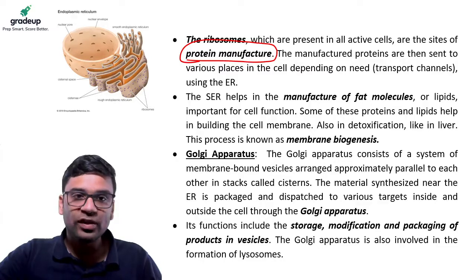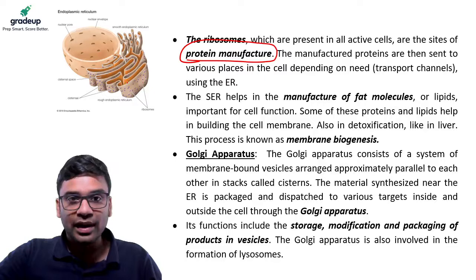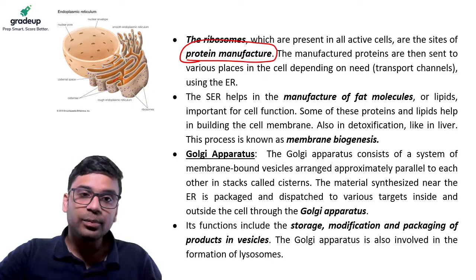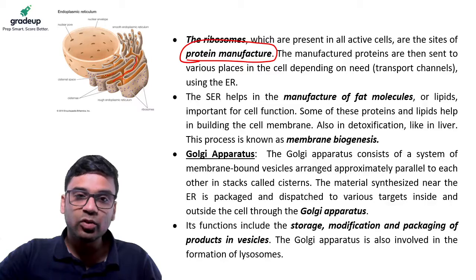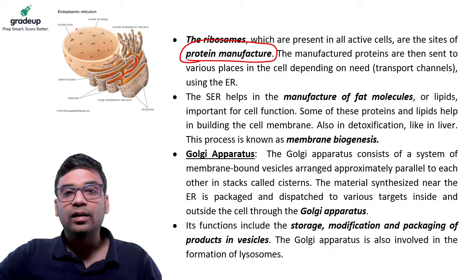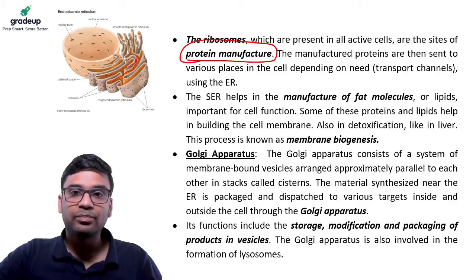On the endoplasmic reticulum we have the ribosomes which code for proteins, and these proteins travel through the endoplasmic reticulum, which is directly connected to your nucleus, to the nuclear envelope.